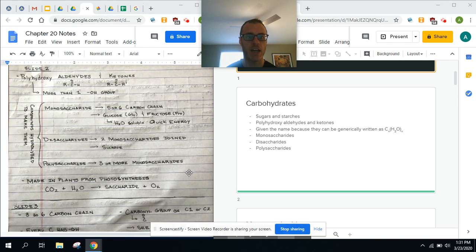And then polysaccharides are 3 or more monosaccharides that are bound together. So there's just a lot of them. These polysaccharides we will not be drawing. Mono and disaccharides we can. We're going to do a couple trisaccharides, but mostly we're not going to be drawing those. All of these are made by plants. You guys understand this through photosynthesis. So we get CO2 and water, and when those combine via photosynthesis, we get saccharides and then oxygen coming off.